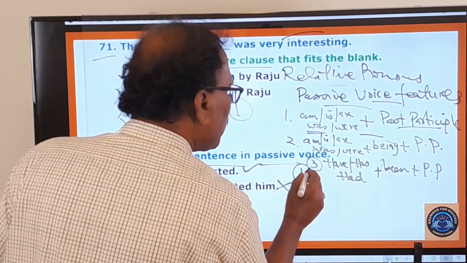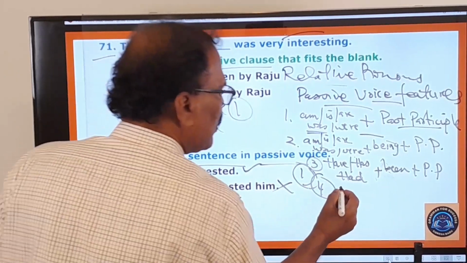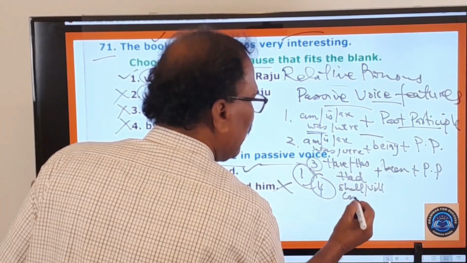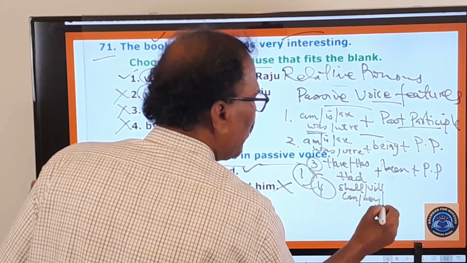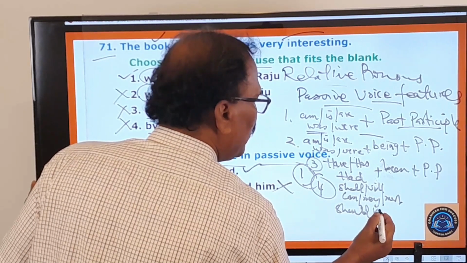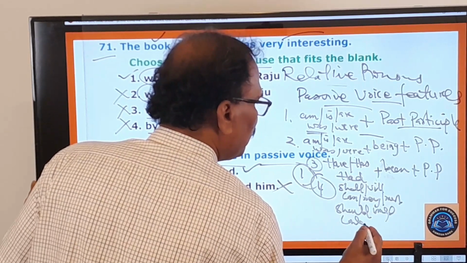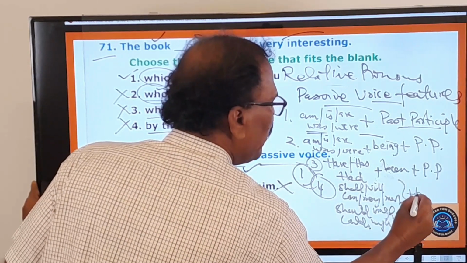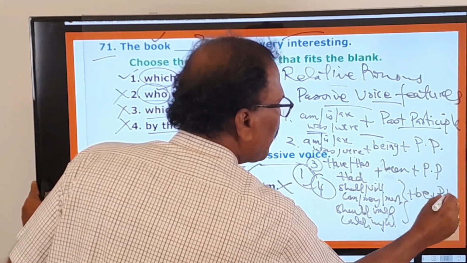And the fourth feature of the passive voice is like this: shall, will, can, may, must, should, would, could, might, etc., plus be plus pp.